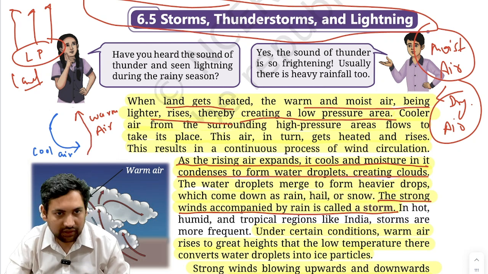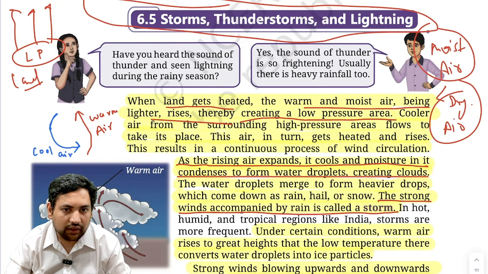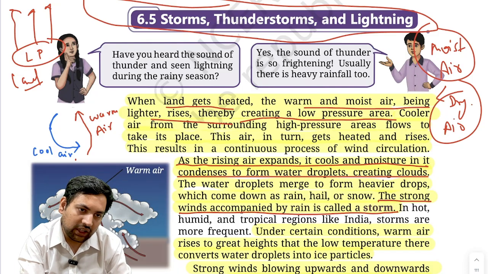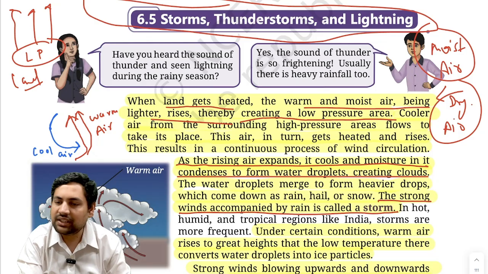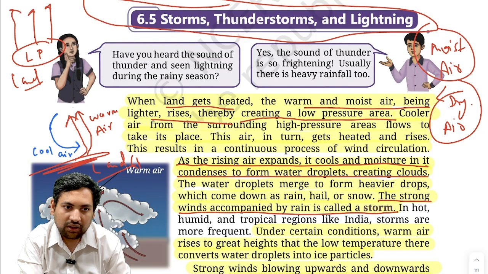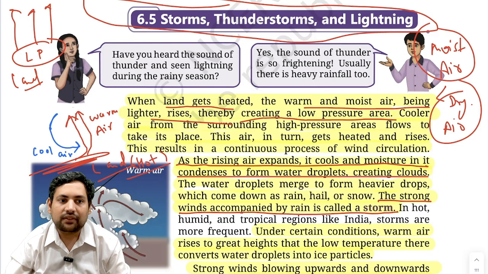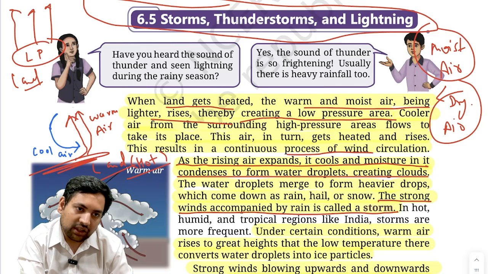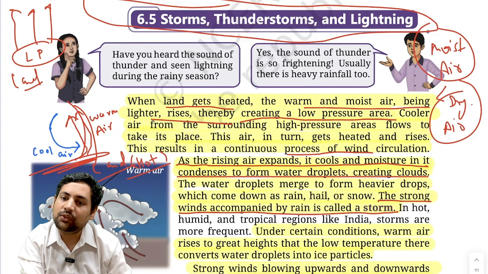Then next, this air in turn gets heated and rises. Now what is happening? Because land is still warm, correct? So even this cold air that came will eventually become warm air and will rise up, correct? Because the land that is beneath is actually hot, correct? Then what happens? So this in turn gets heated and rises. This results in a continuous process of wind circulation. Now can you see a wind circulation? Constant low pressure, warm air rising up, cool air coming down, then that also becoming warm, rising up.